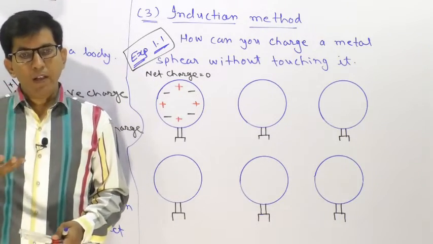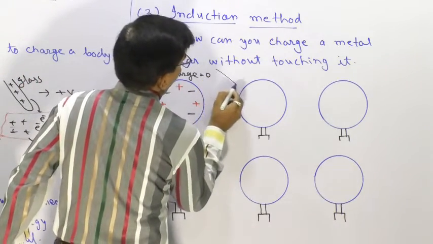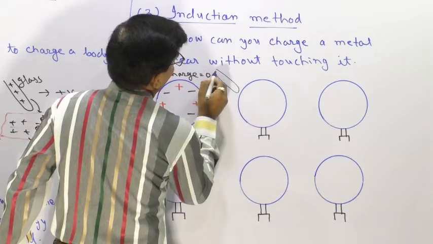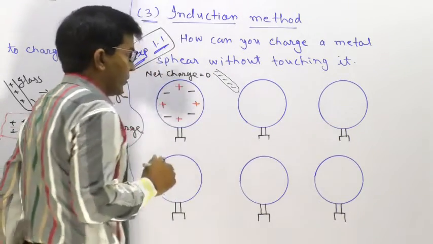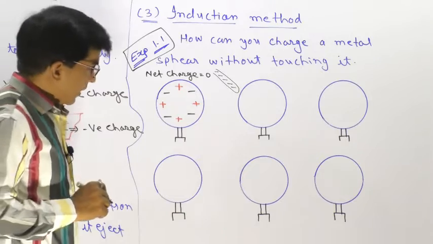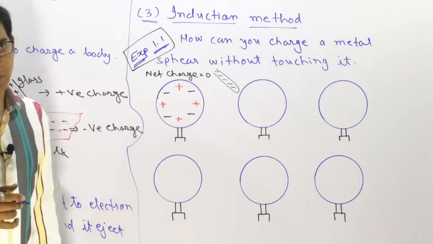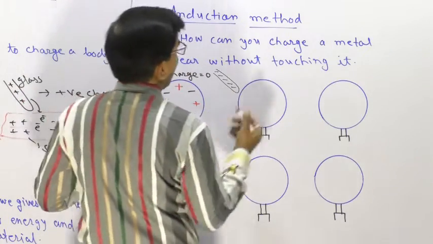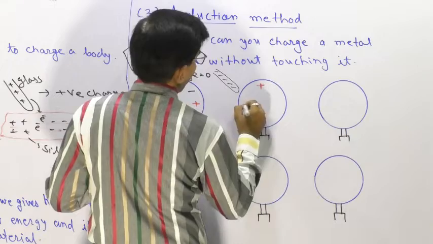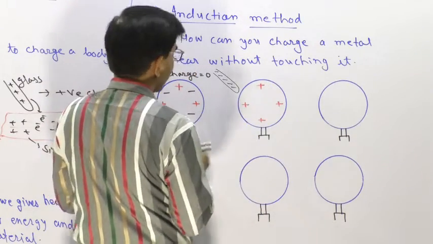Now consider a negatively charged body and bring it close to the sphere. When you bring the negatively charged body near, what is happening?